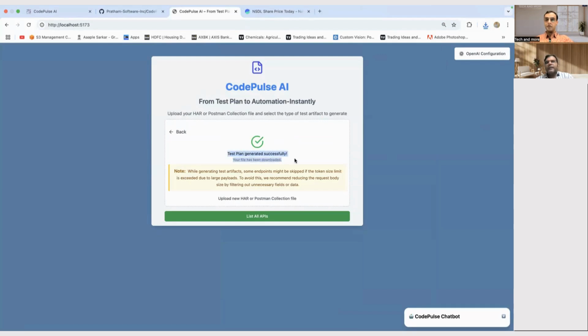So you have seen that the test plan is generated successfully. You are still able to see one note that it might be possible that any of the endpoints might be skipped. If let's suppose you have an endpoint and your token length is 10,000, and that endpoint's input, the content body, is itself more than 10,000 tokens in size, that endpoint will not be served, and apart from that, all the endpoints will be served.